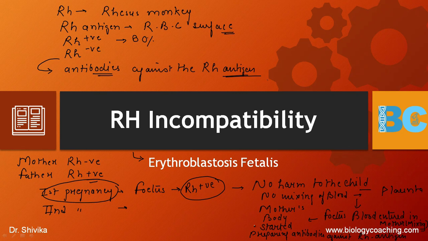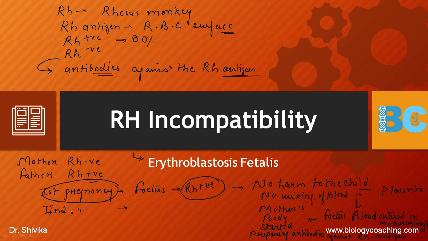This happens after the delivery of the first child. Now the mother has antibodies against the Rh antigen because of the exposure of the mother's blood to the fetus.